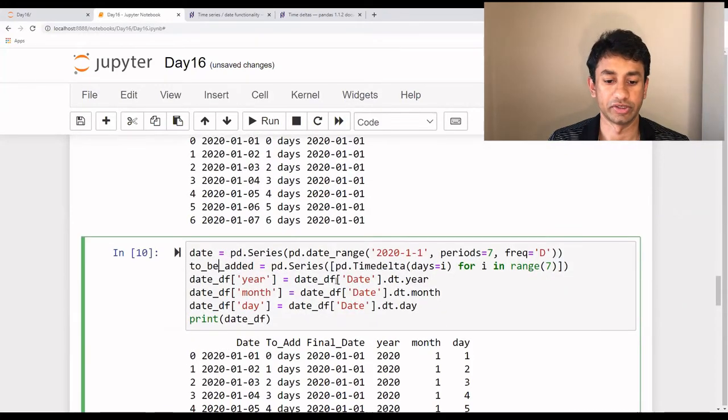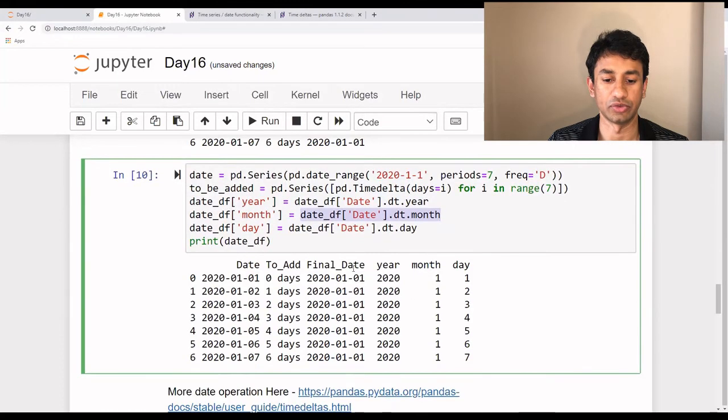Next, we are going to use this query to extract the year, month, as well as date from a particular date column. As you see here, we are using the data frame and the date column, and .dt, which is datetime, .year would extract the year from the date column, and when we use dt.month, it extracts the month, and so on. This can also be very useful in order to extract the year, month, and day, and to see if there are any patterns. For example, if we retain the date column as such, we might not be able to do the correlation on days.